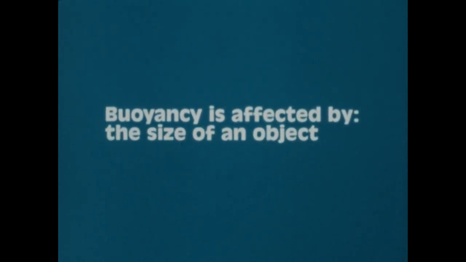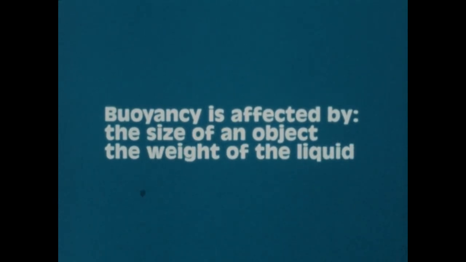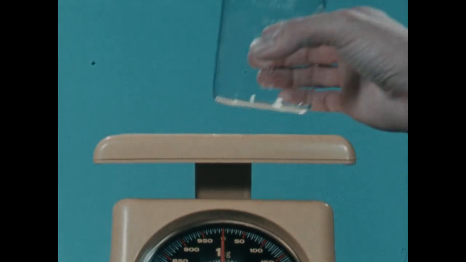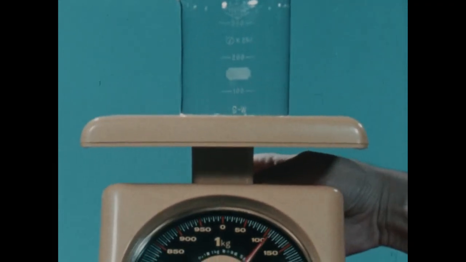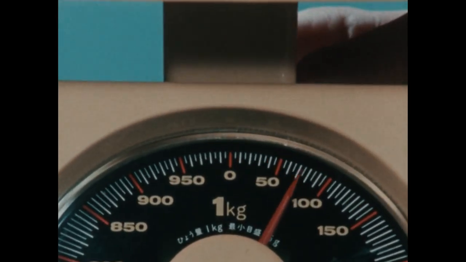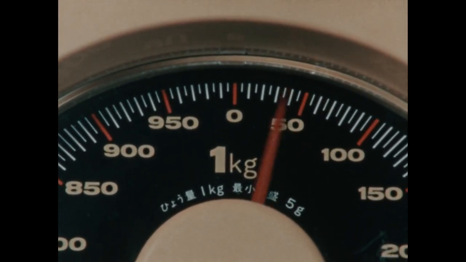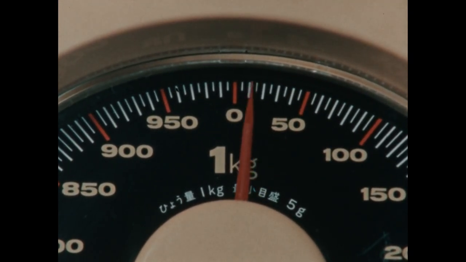That buoyancy is affected not only by the size of an object submerged in a liquid, but also by the weight of the liquid that it's submerged in. There's a connection between these two factors. To see what it is, we'll set a beaker on a scale so we can weigh some liquid as we collect it in the beaker. First, we adjust the scale to 0 to compensate for the weight of the beaker.